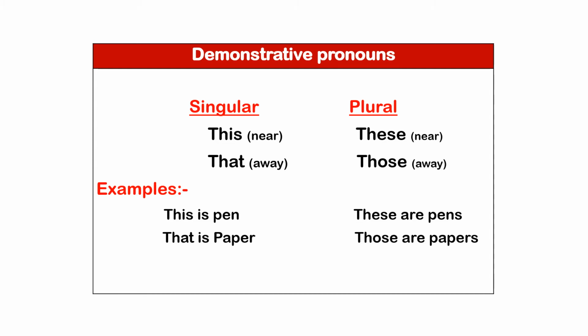Examples. This is a pen, which is near to us. That is a paper, which is away from us. Next, these are pens, which are in plural and near to us. Those are papers, which are plural form, more than one number, and also they are away from us.